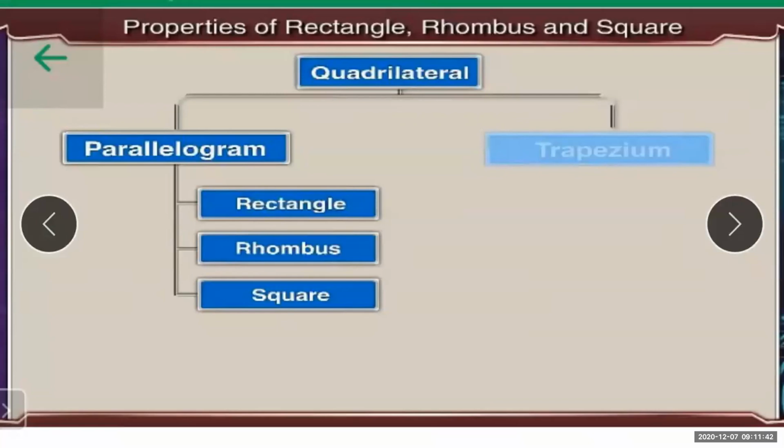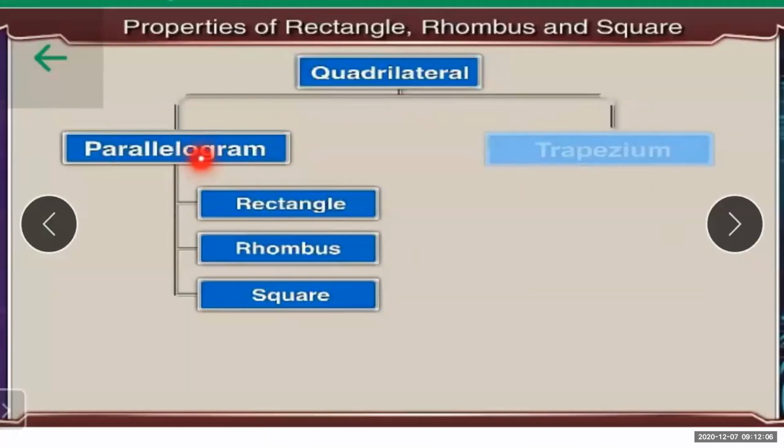Okay, so as I told you in the beginning itself, this particular chapter, quadrilateral, is divided into two major parts. That is, the first part is the parallelogram and the second part is the trapezium. I have not highlighted the word trapezium because this we have not yet started. Whatever we have completed is the parallelogram part.